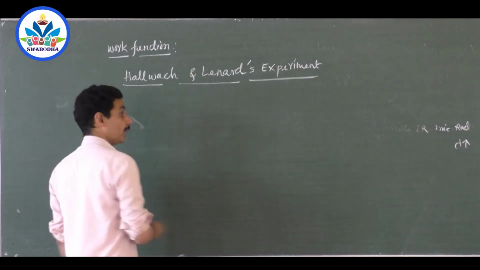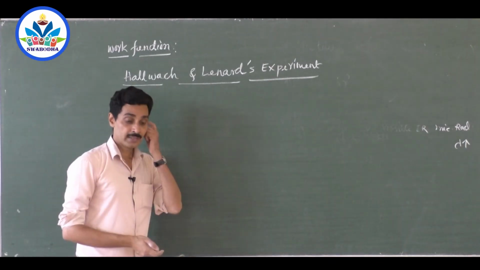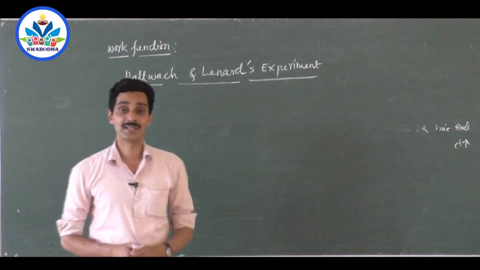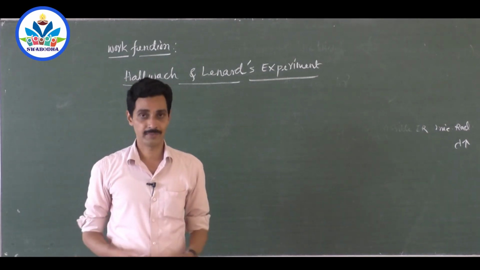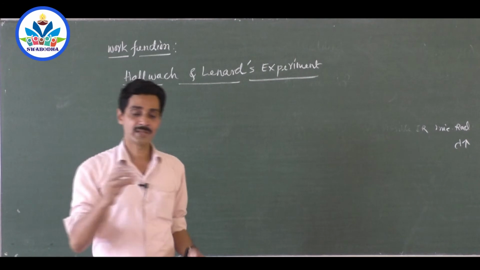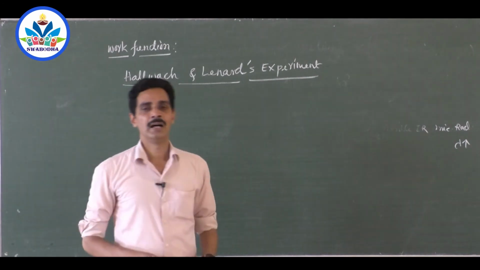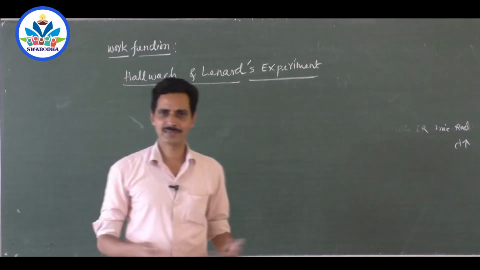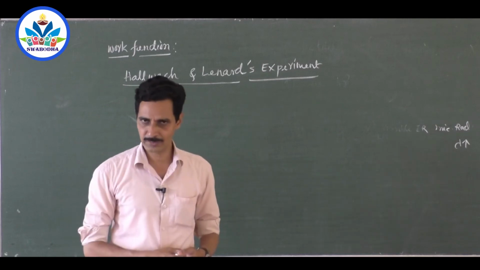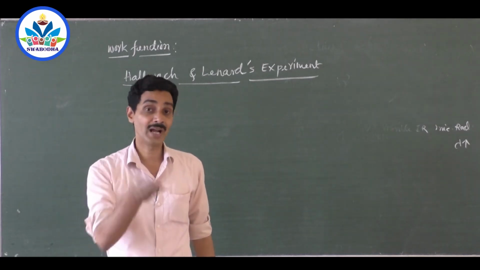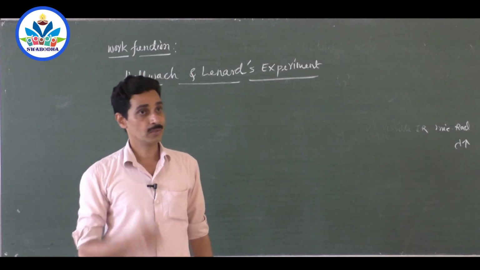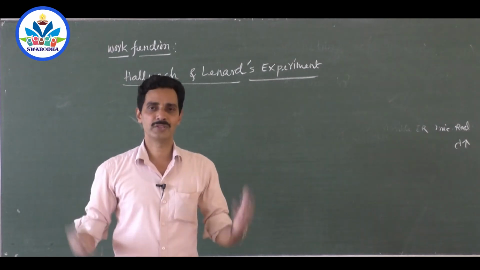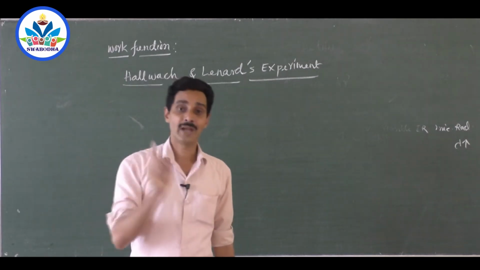For all these things to happen, you do all these things in an evacuated chamber. That means there is no air, vacuum. Because when the electrons move out, if they find gas or anything, they will start colliding with the gas molecules. They lose energy, so you can't detect the electrons so easily. So better you create all these photoelectric effect phenomena in vacuum.